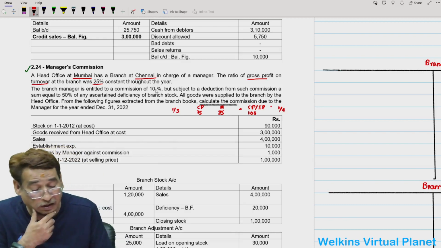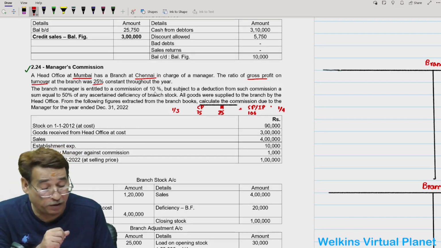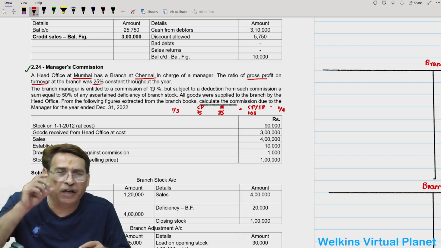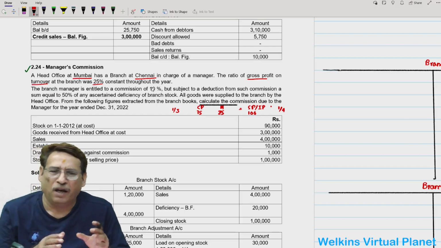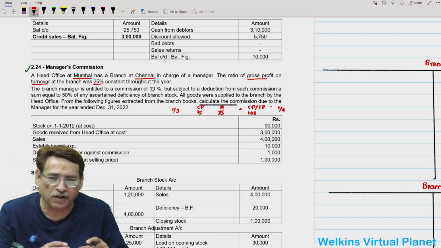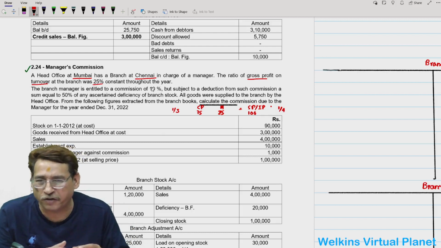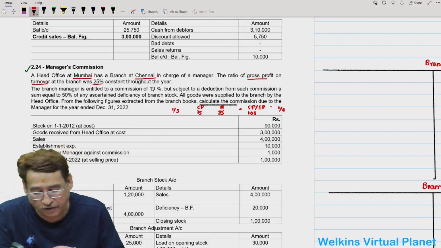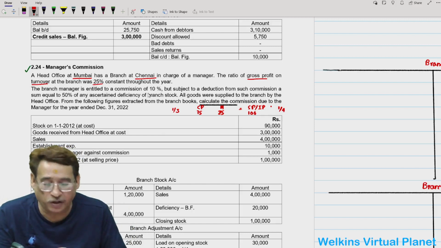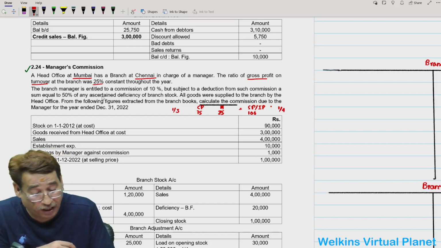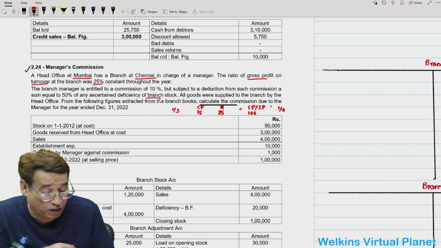Branch manager is entitled to a commission of 10%. Pay attention towards this line. We have an agreement with the branch manager, and often head office enters into such a strategy that we will pay you some commission so that the branch manager works with greater zeal and enthusiasm. In fact, that is the idea behind such contracts. The branch manager is entitled to a commission of 10%, but subject to a deduction from such commission of a sum equal to 50% of any ascertained deficiency of branch stock.